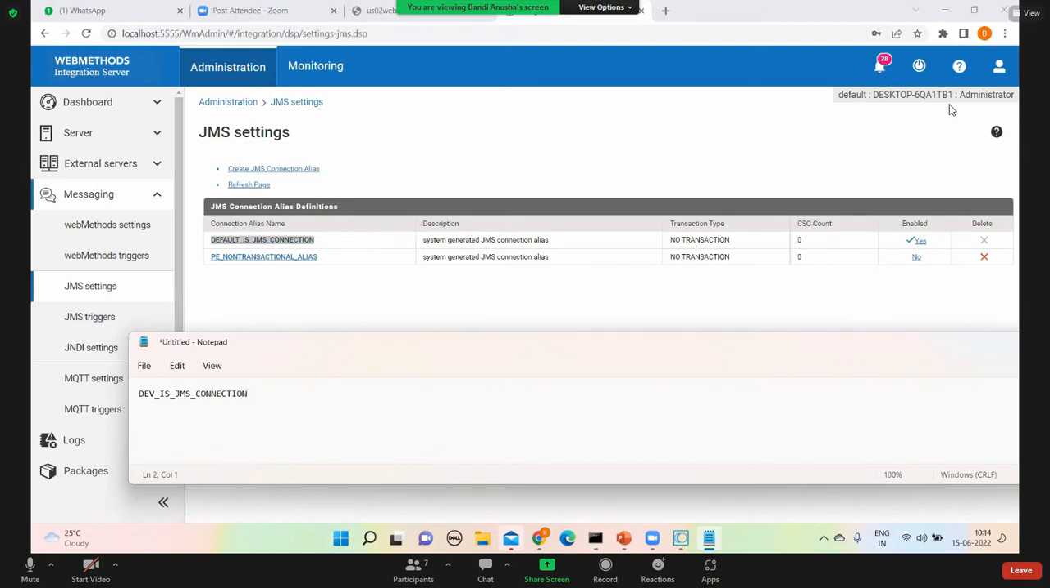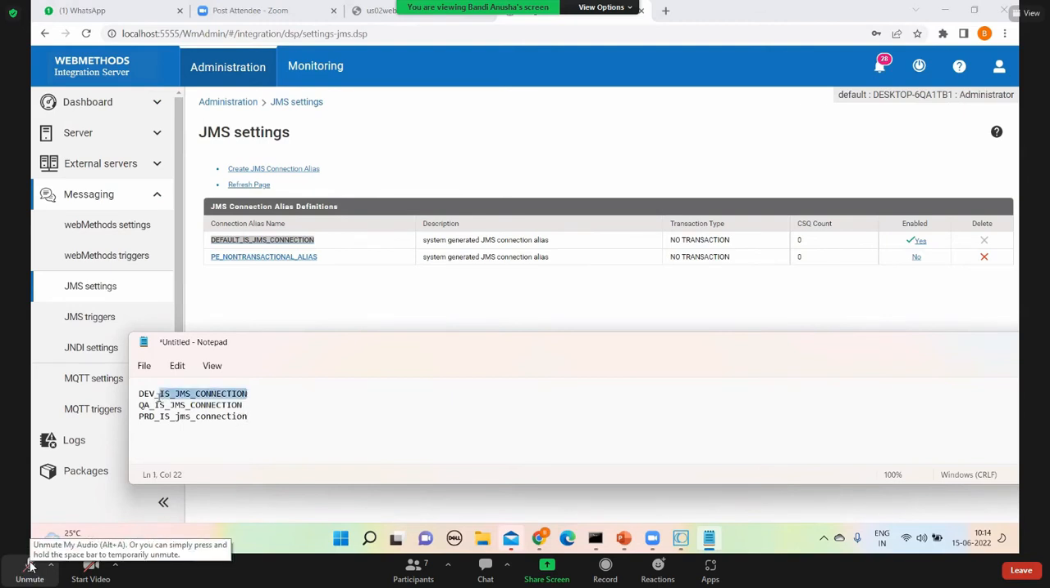For QA, I told you there will be a testing environment. Development is what you are developing. There will be another environment, IS JMS_connection, for the testing environment. There will be a production environment, the live environment, so in that case prod is there. In actual projects, it will be like this, in proper caps, everything in caps. JMS_connection, like this, it will be there.